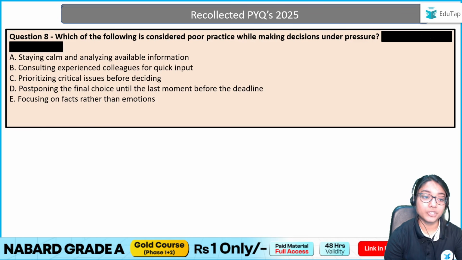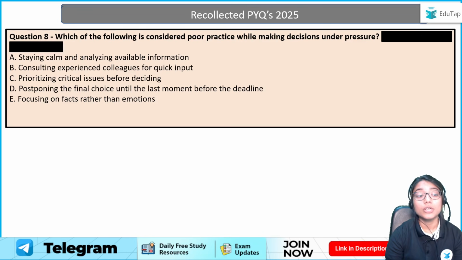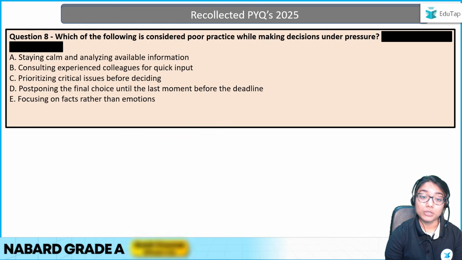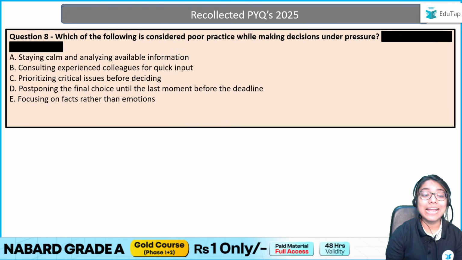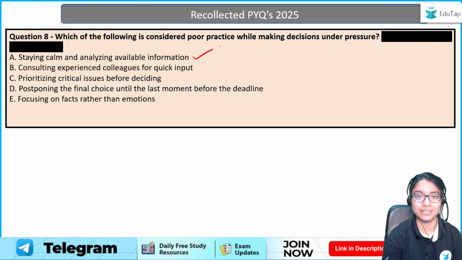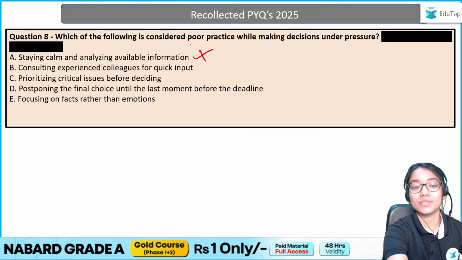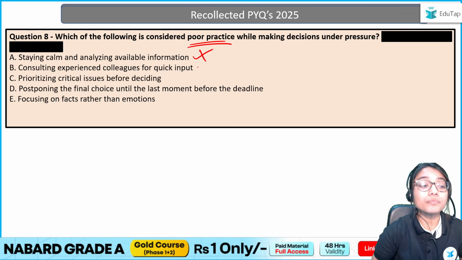And now our next question: which of the following is considered poor practice while making decisions under pressure? So I'm making a decision under pressure. What is a poor practice? Staying calm and analyzing available information. Can I say this is a poor practice? No, this is a good practice. You're supposed to analyze information before making decisions, right? So this is not our answer, because we're supposed to find out the poor practice.